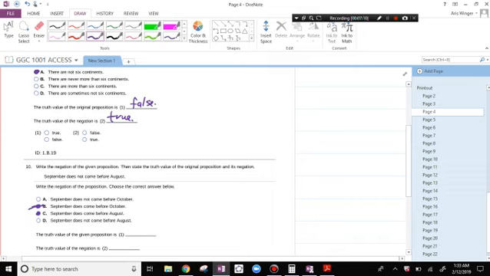The truth value of the given proposition, "September does not come before August," is a true statement. The truth value of the negation is false. So we're saying that if a statement is true, then the negation is false.